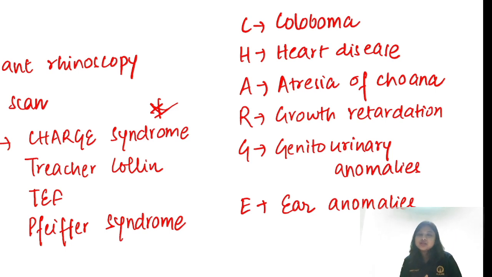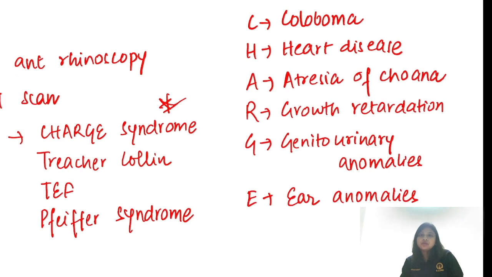But associations are also multiple anomalies, but they do not have developmental defects, they do not have recurrence risk, they do not have a genetic basis. For example, VACTERL association. VACTERL is an association. We know VACTERL is associated with what? Tracheoesophageal fistula. But CHARGE is a syndrome. So CHARGE is a syndrome, VACTERL is an association. You need to remember this small concept, right? So this is the CHARGE syndrome.